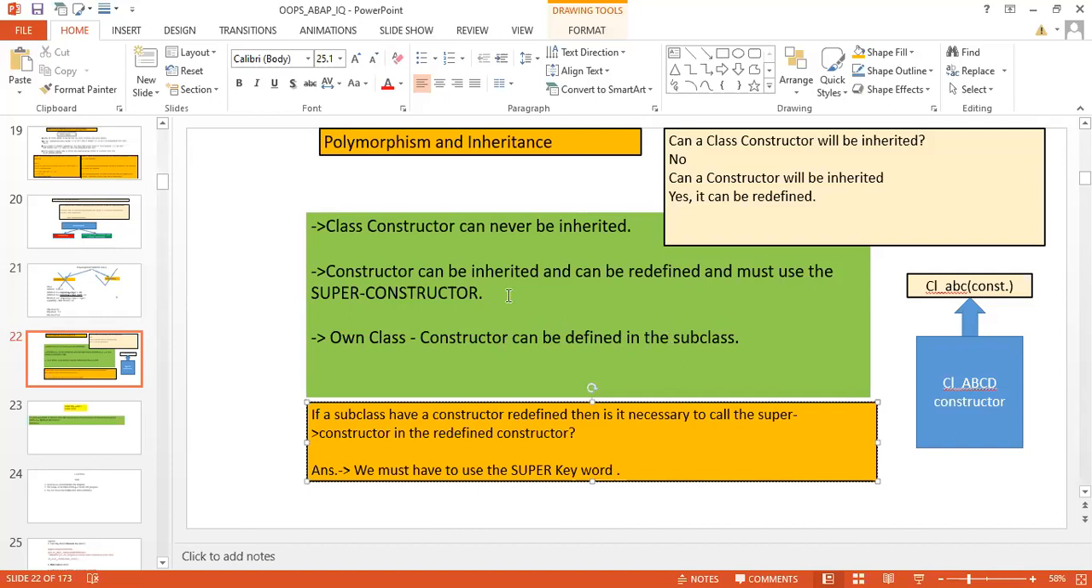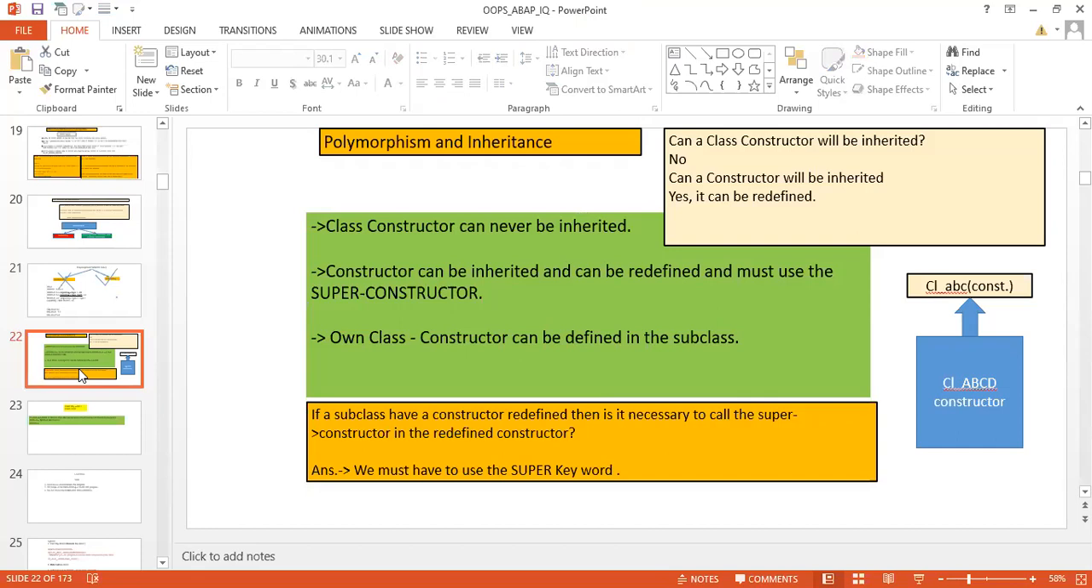So you cannot have a class constructor twice, that is not possible. Its own constructor and then a redefined constructor is not possible in the same class. But an inherited constructor can be redefined, that is possible.